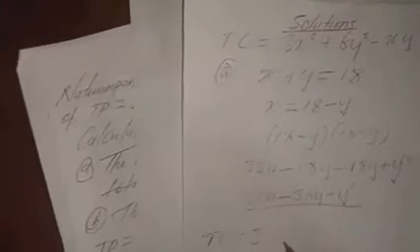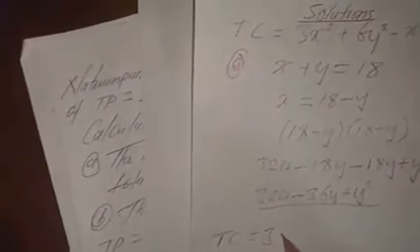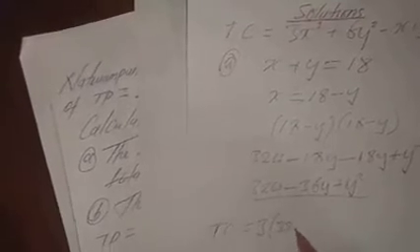It means that in our expression, TC is equal to 3x squared plus 6y squared minus xy, where there is x squared, we are just going to put that figure, that equation. Where there is x, we are just going to put that. Okay, so we are going to take our total cost equation. Our TC is going to be 3 times, where there is x squared, we are just going to put 324 minus 36y plus y squared.